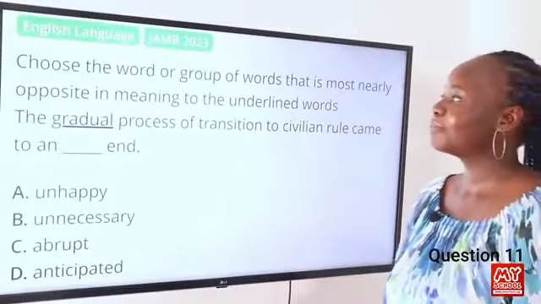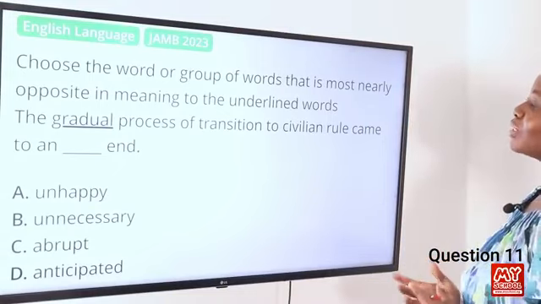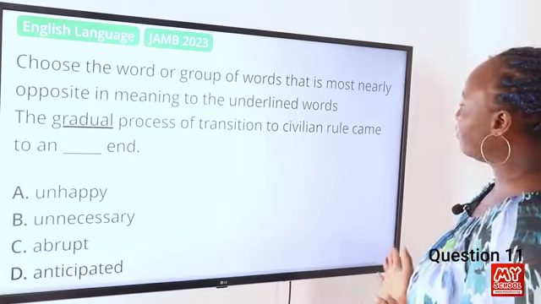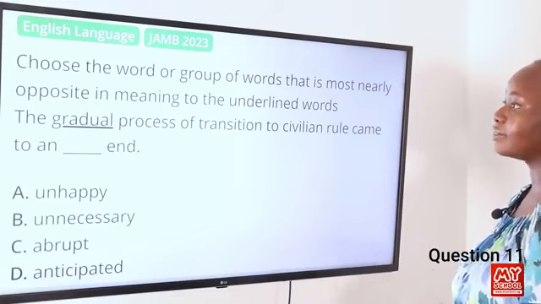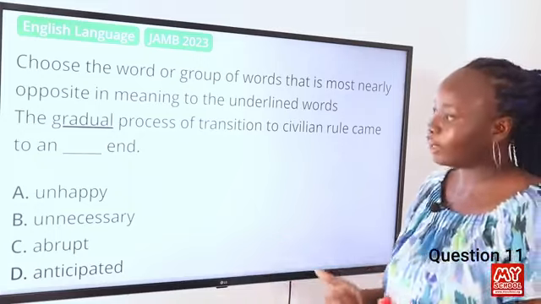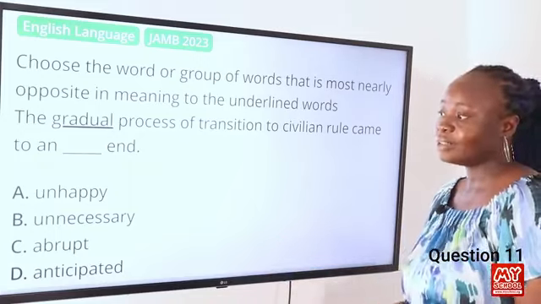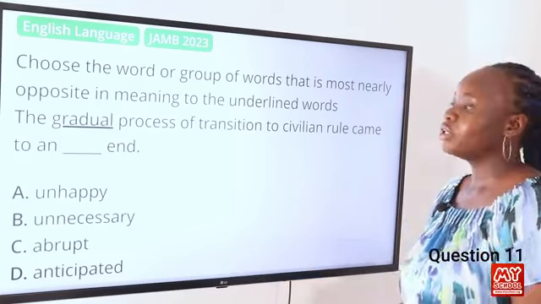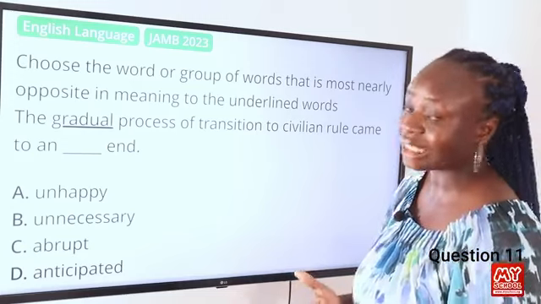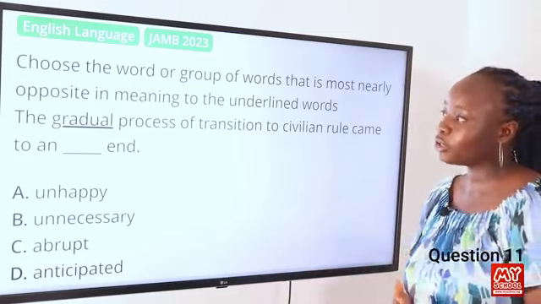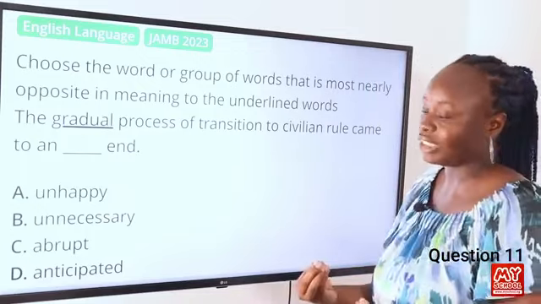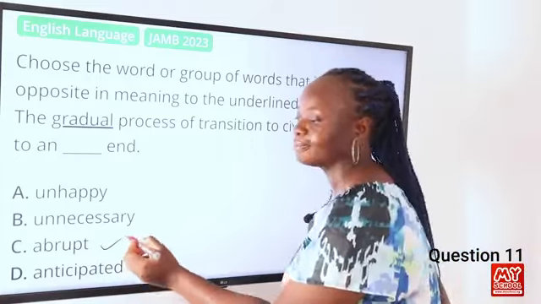For question 11, choose the word or group of words that is most nearly opposite in meaning to the underlined words. The gradual process of transition to civilian rule came to an dash end. So the word gradual is the one that is underlined, and it means to take place or progress slowly. The opposite of that means to happen unexpectedly. So let's look at the options. We have unhappy, unnecessary, abrupt, and anticipated. So the correct option is C, abrupt, because it means to happen unexpectedly.